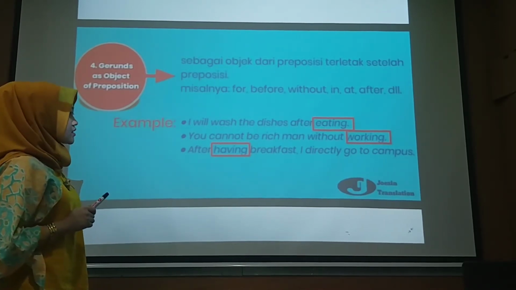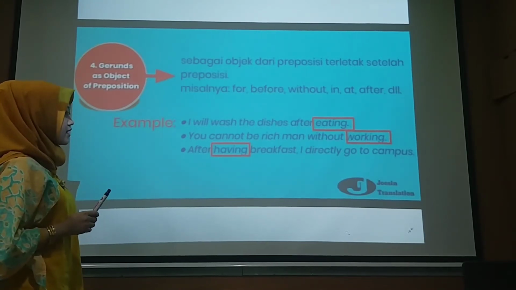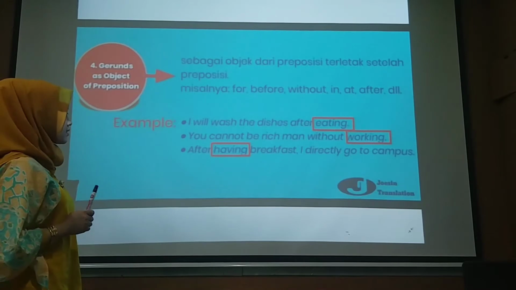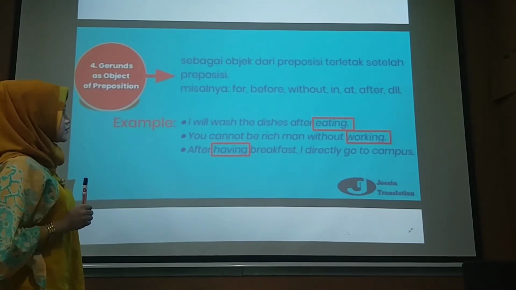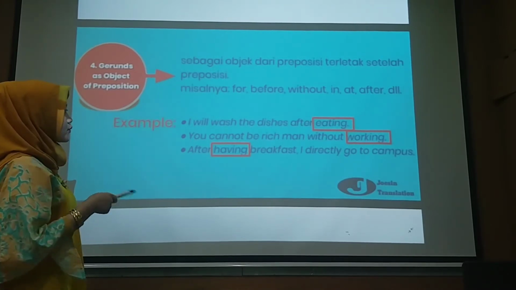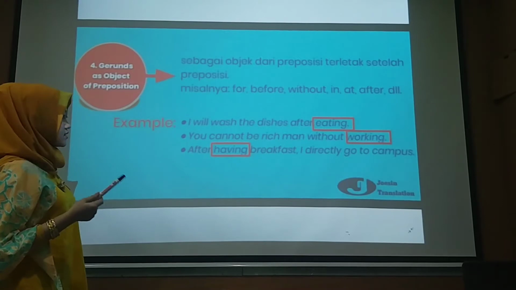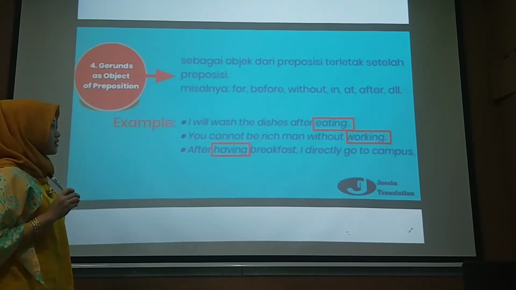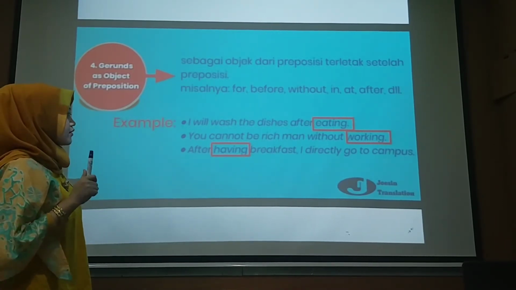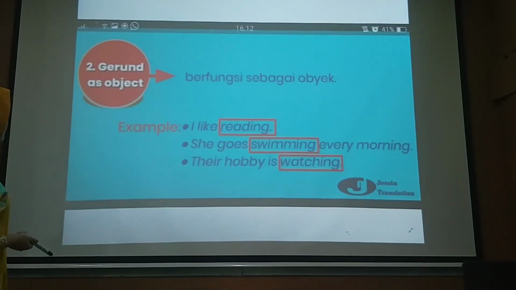You cannot be a rich man without working. After having breakfast, I directly go to campus. So, if you use for, before, without, and you use a verb, you must use verb plus ing. Next.